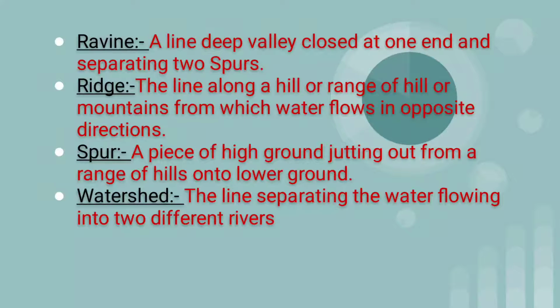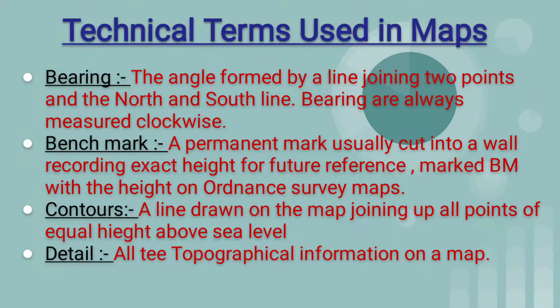Ridge: the line along a hill or range of hills or mountains from which the water flows in opposite directions. Spur: a piece of high ground jutting out from a range of hills onto lower ground. Watershed: the line separating the water flowing into two different rivers.